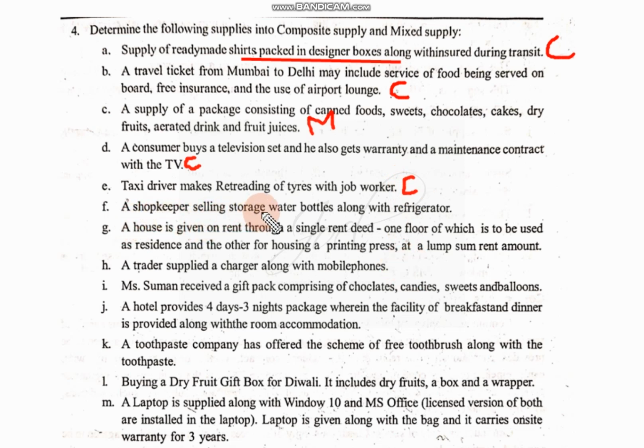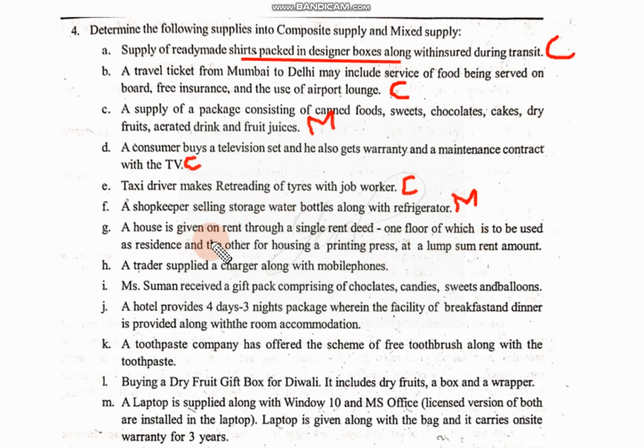So it is a composite supply. Next, a shopkeeper selling water bottles along with the refrigerator. So along with the refrigerator together he is selling water bottles. Now this is not a composite supply, but it is a mixed supply. Why mixed supply? The supply of bottles will not come along with the refrigerator. You have to purchase them separately. They are not naturally bundled. So that's why it is mixed supply.